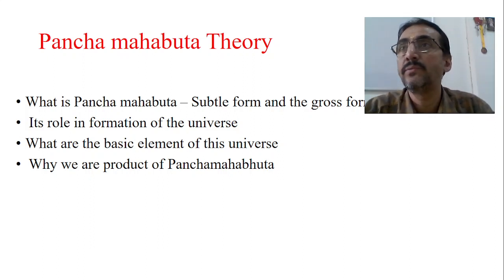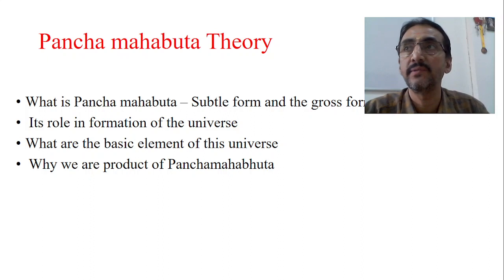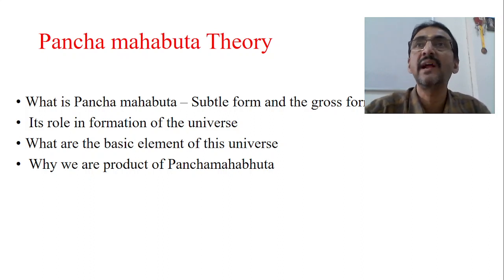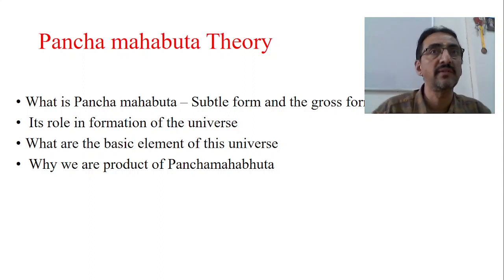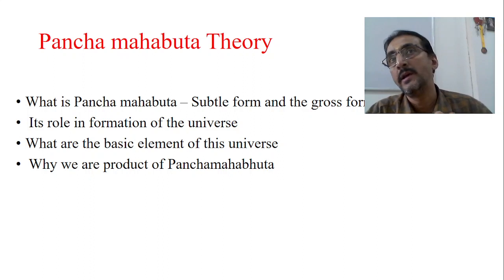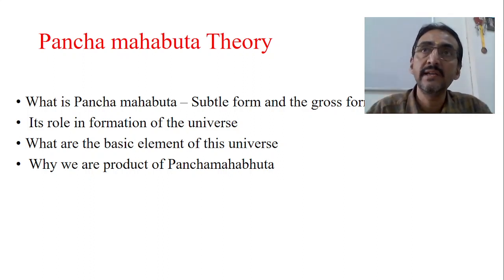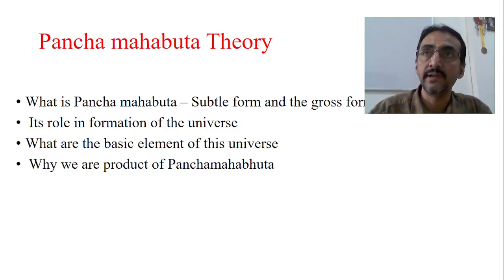Now if you see any part of the body, they are not divided. Some of them are nitrogen derived substances, some are oxygen derived substances, hydrogen derived substances, and carbon derived substances. That makes the complete universe, and that also makes the complete body. So this is how we have to understand the Pancha Mahabhuta theory. This theory explains that this whole universe is made up of these four basic elements and its derivatives.